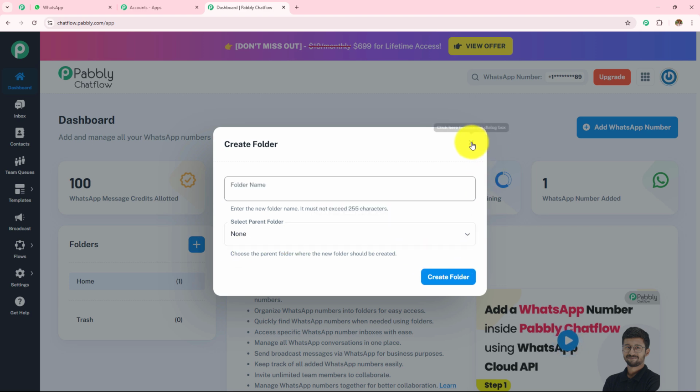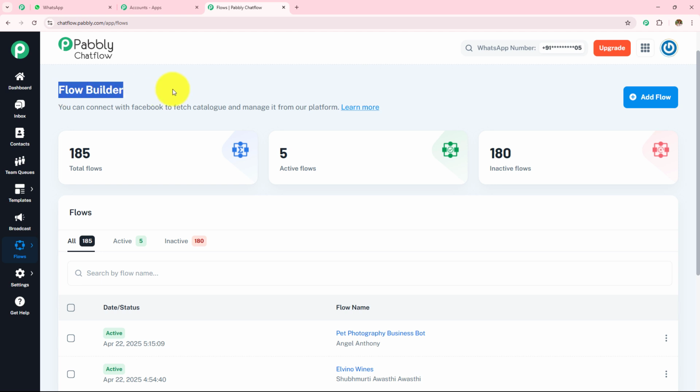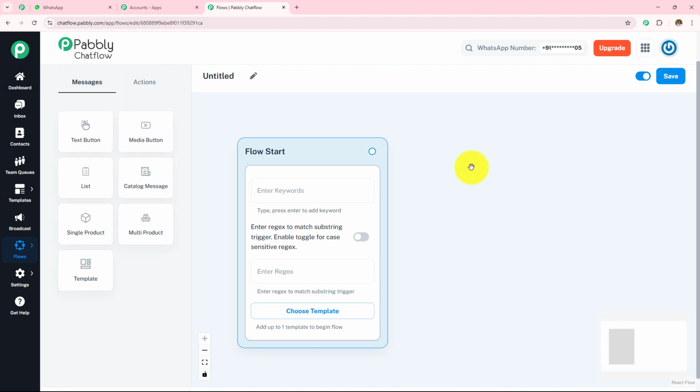Now here we are going to create a WhatsApp chatbot, and to create this WhatsApp chatbot we have to go towards this flow option, and from this flows we have to open this flows. So let's open this. Now here I have landed to this flow builder page. Now to create a new flow, we simply need to click on this add flow button, and from here we are going to start creating this chatbot, WhatsApp chatbot.